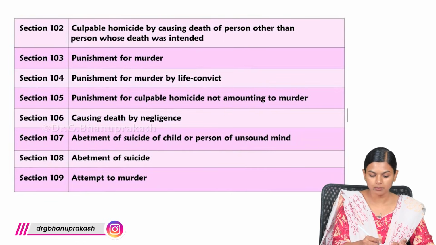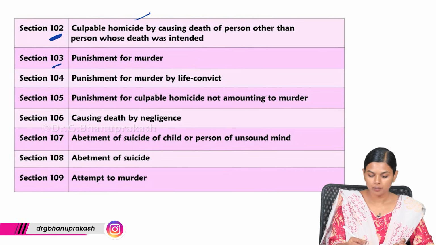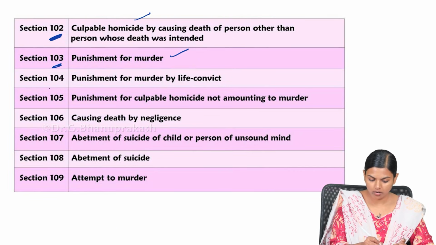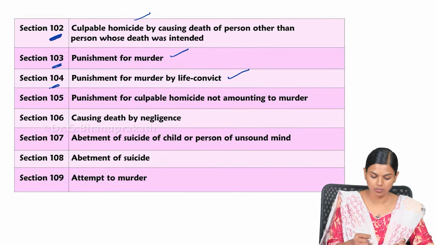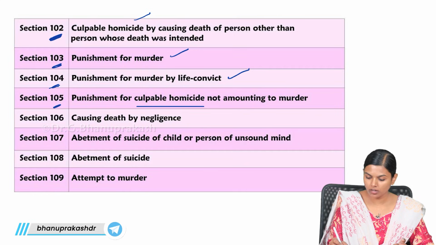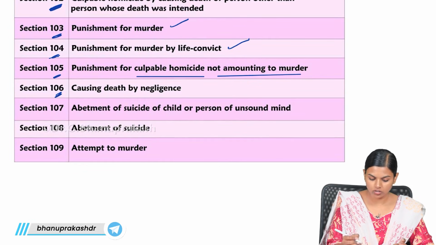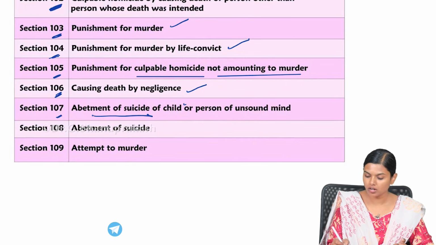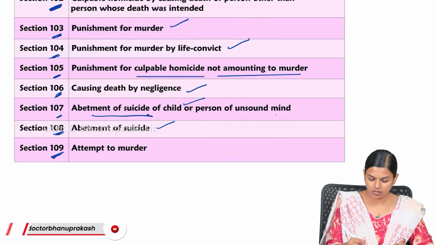Then you have the murder and culpable homicide. 102, it is culpable homicide. 103, punishment for murder. 104, you will get life convict for murder. And 105, it is culpable homicide but not amounting to murder. Then 106 is negligence. 107, abetment of suicide of a child or unsound mind. 108, abetment of suicide. 109 is attempt to murder.